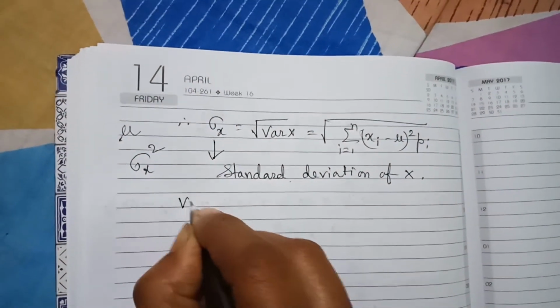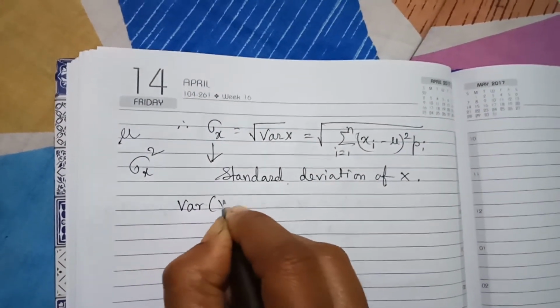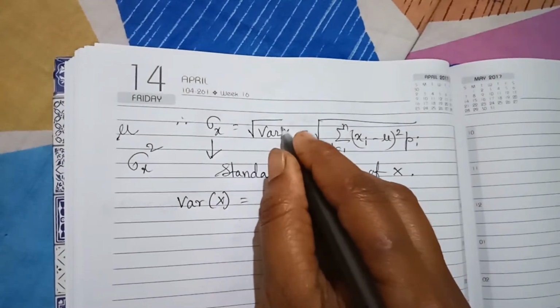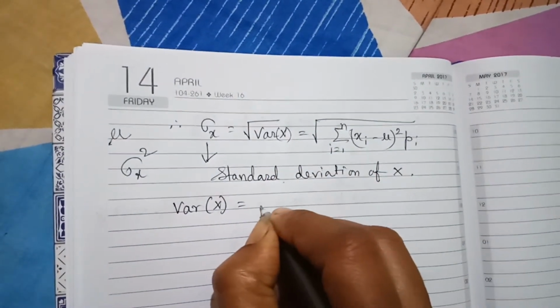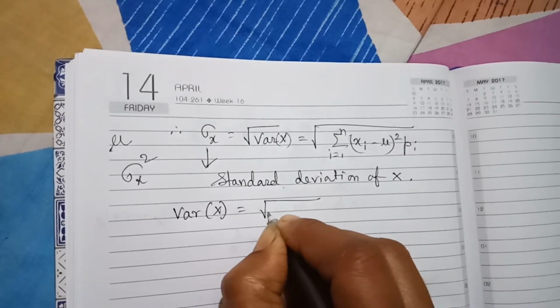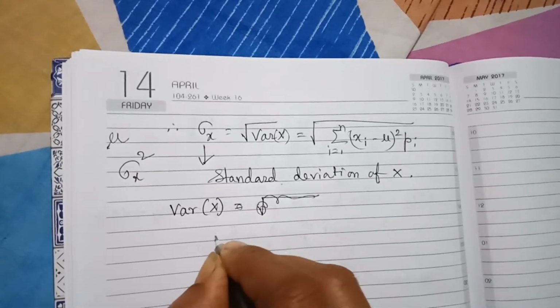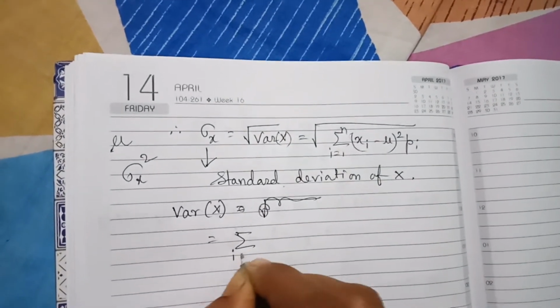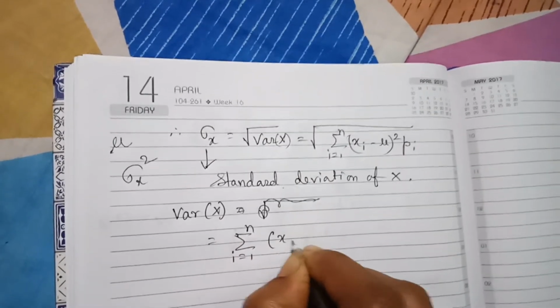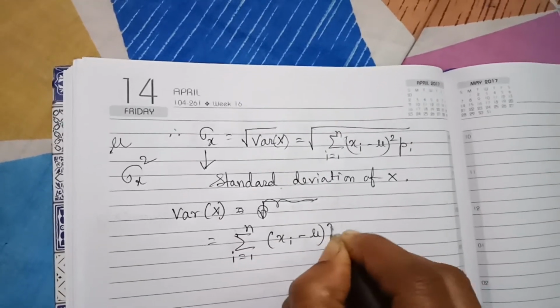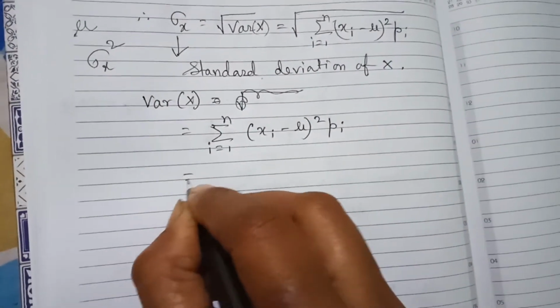So we know that Var of x is equal to summation i equals 1 to n, xi minus mu's whole square into pi. We will just expand the formula.